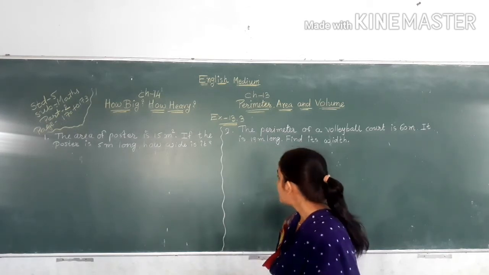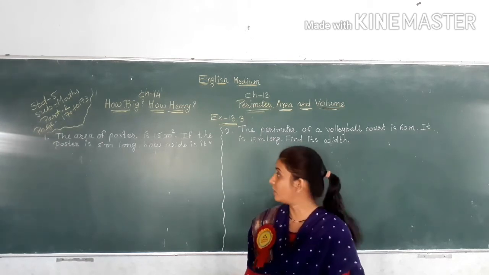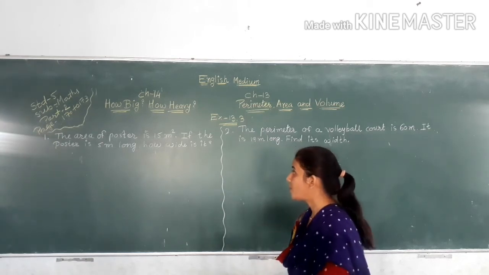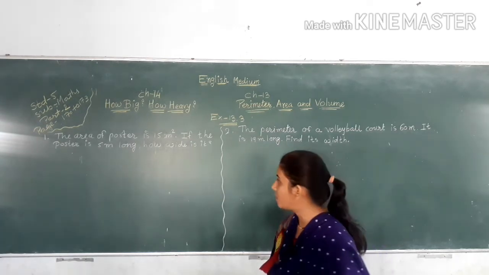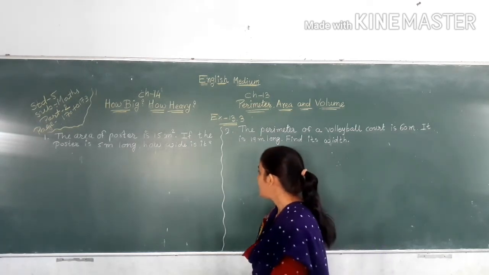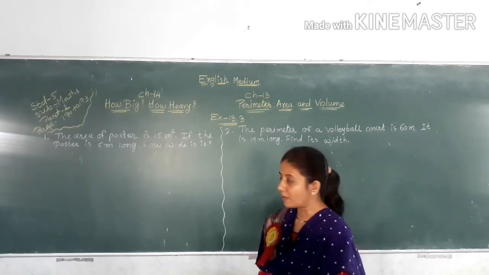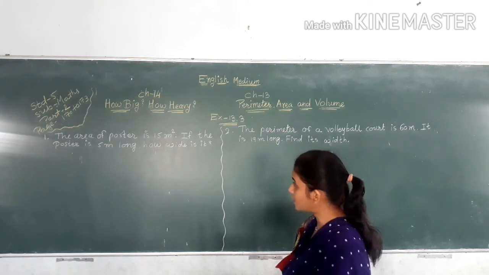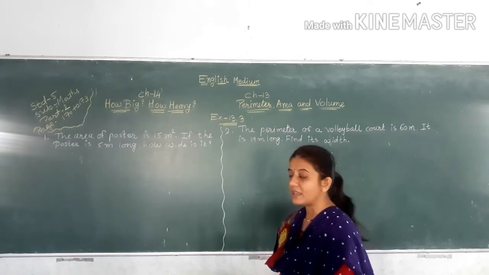Now exercise number 13.3, question number 1. The area of a poster is 15 meter square. If the poster is 5 meter long, how wide is it?